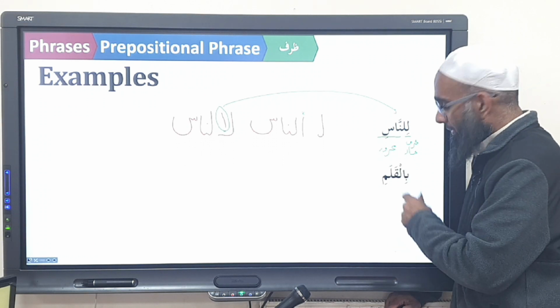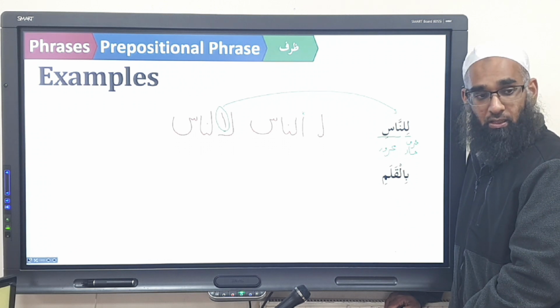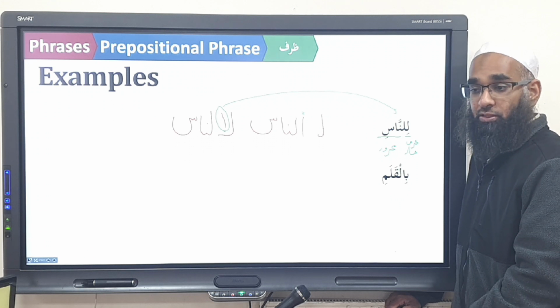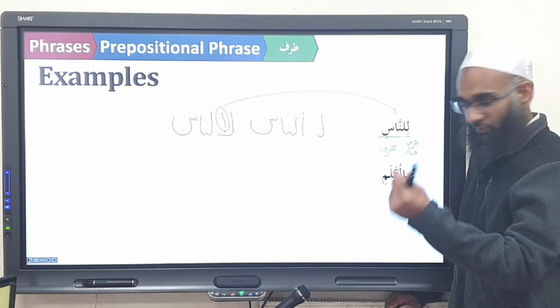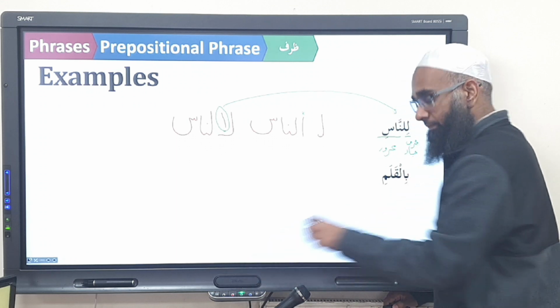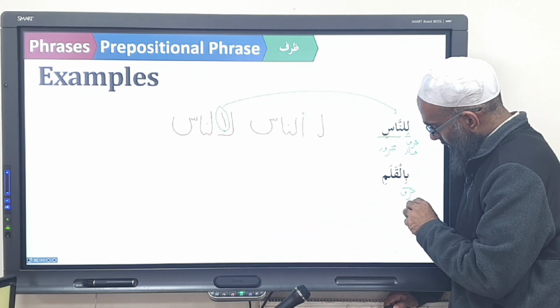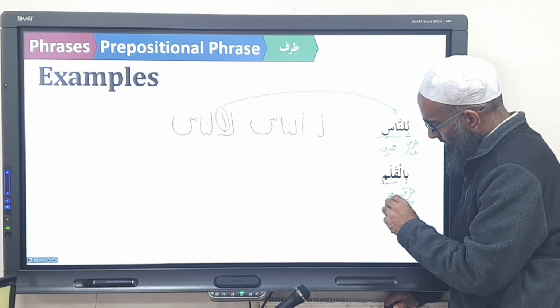So linnas, what does it mean? For the people. Iqra bismi rabbika alladhi khalaq, khalaqal insana min alaq, iqra wa rabbukal akram, alladhi allama bil qalam. Allama means to teach. Allah taught, bil qalam, via the pen. So al-qalam. Regarding ba, what is it? Ba is harfun jar, and al-qalam is the majroor.